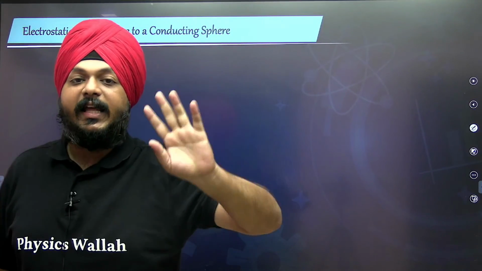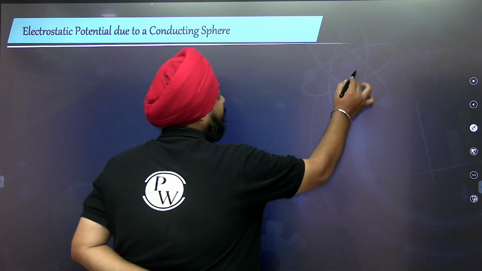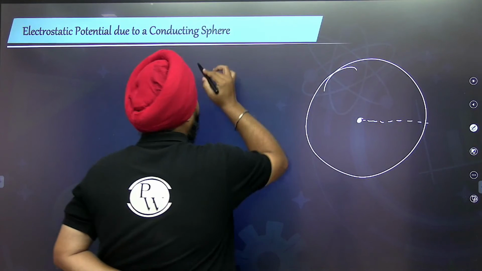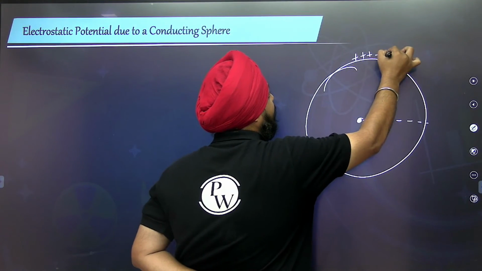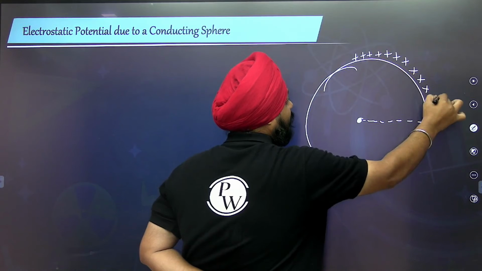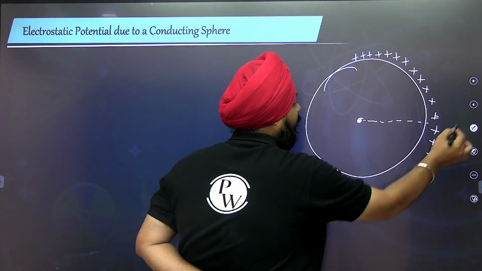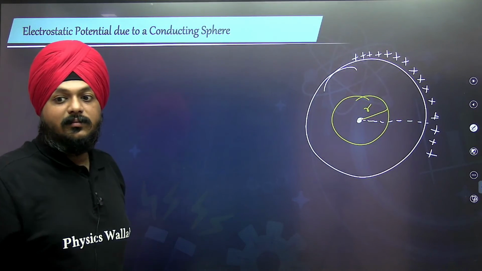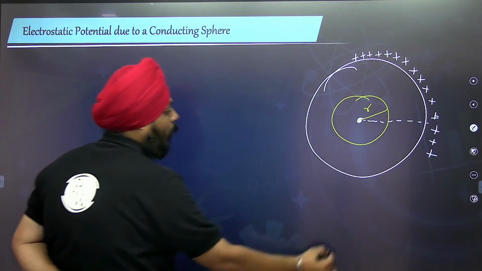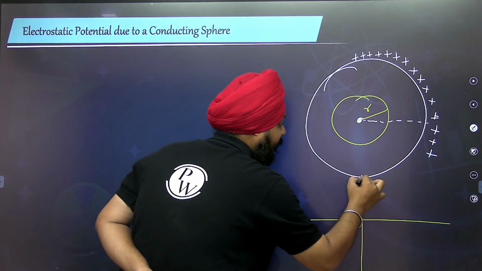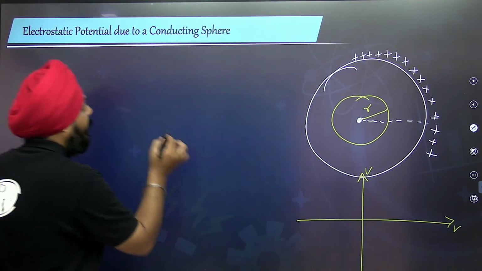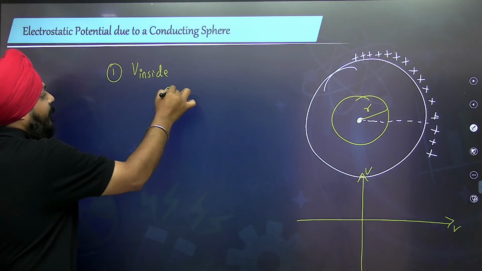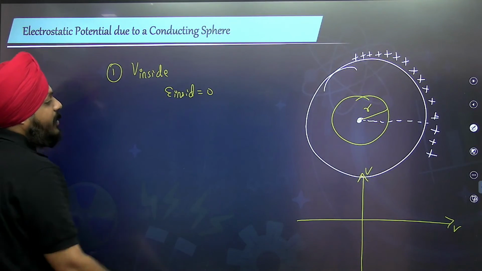Electric field for the conducting and the non-conducting sphere. In a conducting sphere, charge only resides on the surface. Using Gauss law, we take one Gaussian surface of radius r, and we are going to plot the graph V versus R. First point: the electric field inside the conducting sphere is 0.